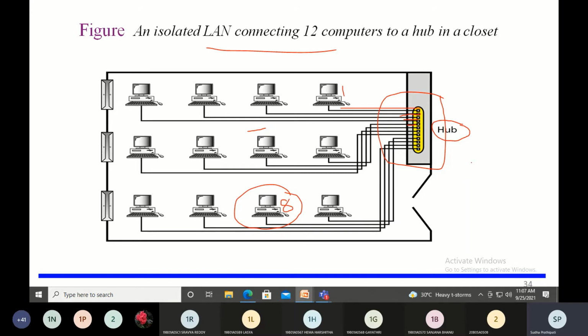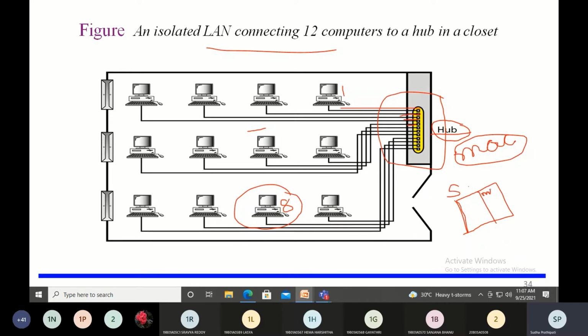And coming to the switch, a hub can know the MAC address, and the switch also can know the MAC address, but the hub will be transferring to every other device. What the switch will do is actually maintain the MAC address in a table, the routing table. So every networking device over here will have a table which is called the routing table. In this routing table, it will maintain the MAC address also.